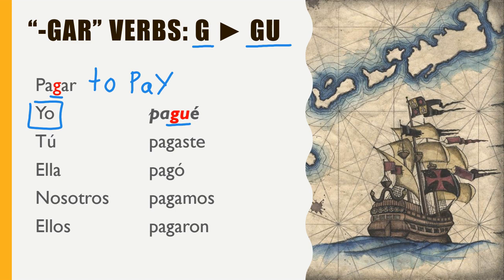And then in all of the other forms, the tú form, the ella, usted form, the nosotros form, and then the ellos, ellas, ustedes form, we just leave that G alone. We don't do anything to it. And then again, if you look at the endings, they're the same: é, aste, ó, amos, aron, because we're still dealing with an AR verb. So all those endings are going to be the regular endings. The only part that's irregular is the GU in the yo form.